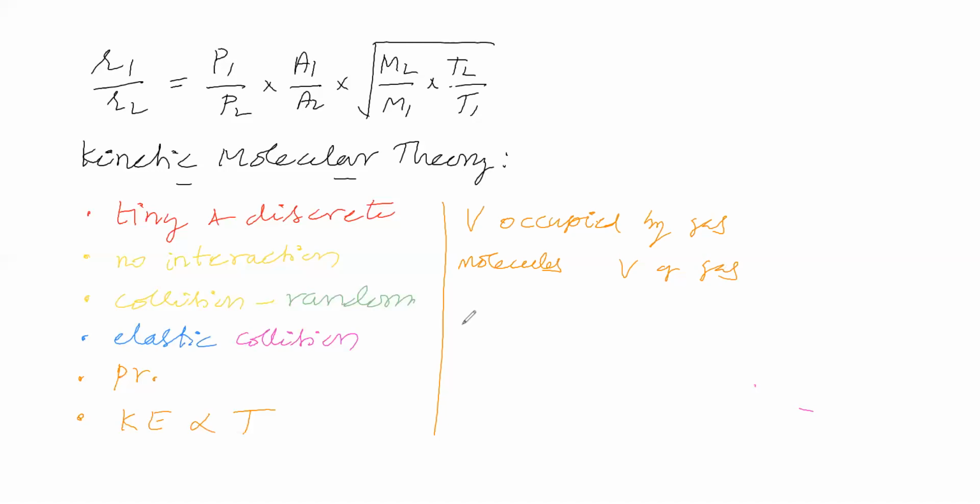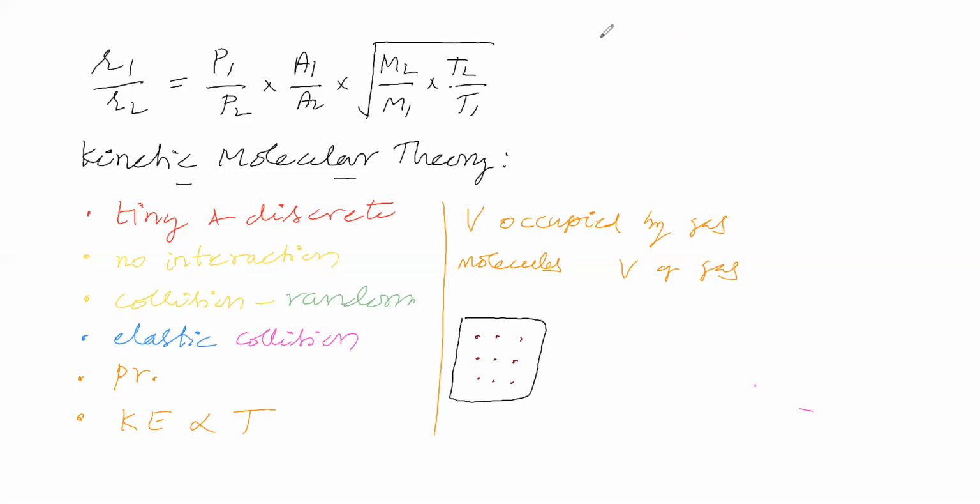Now let us consider the vessel. In this vessel, gas molecules are present like this. The gas molecules are tiny and discrete. That means each molecule's size will be very small. That is the point.